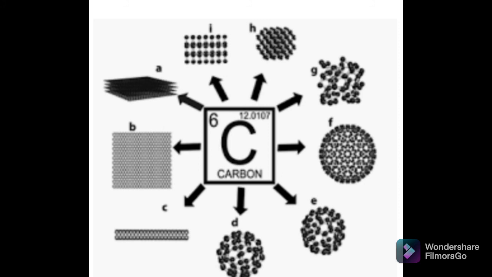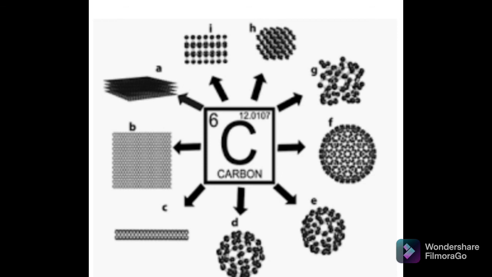What is meant by haphazardly? It means there is no particular spatial arrangement of the atoms. They can arrange randomly with each other, and that's why they have no particular structure. Crystals are not formed, so that's why they are called amorphous.